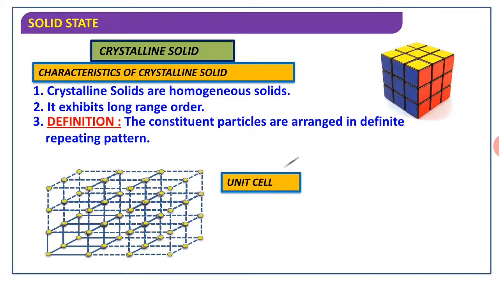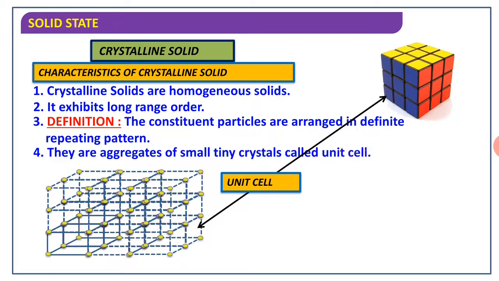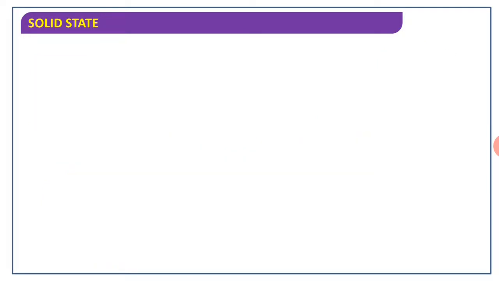Just like an atom is the smallest particle of an element, just like that the unit cell is the basic repeating pattern of a crystalline solid. And a crystalline solid is an aggregate of small tiny crystals called unit cells, very small. And on the basis of that we have to solve the exercise.